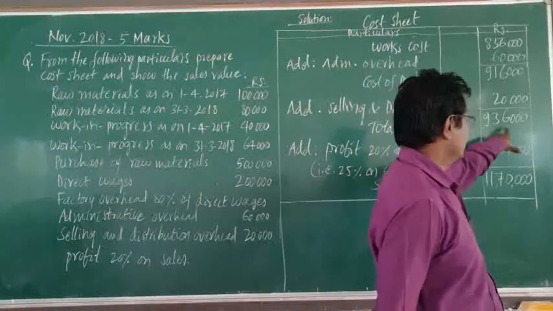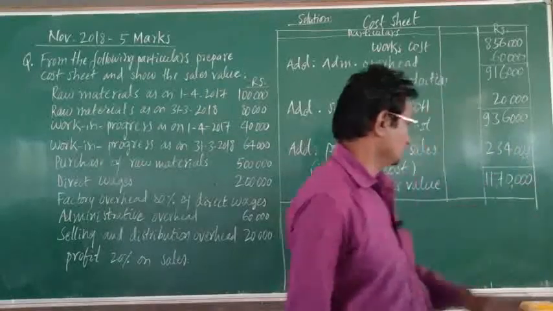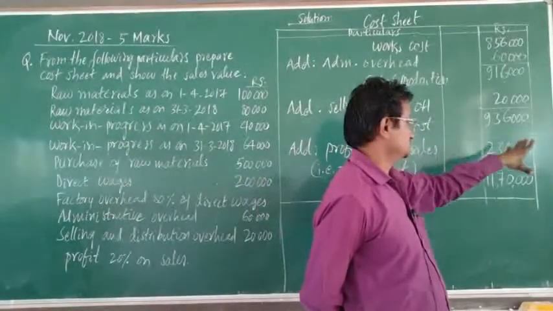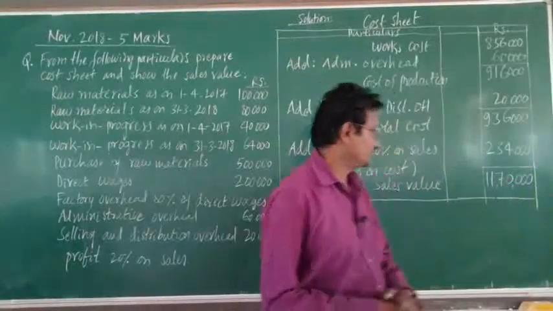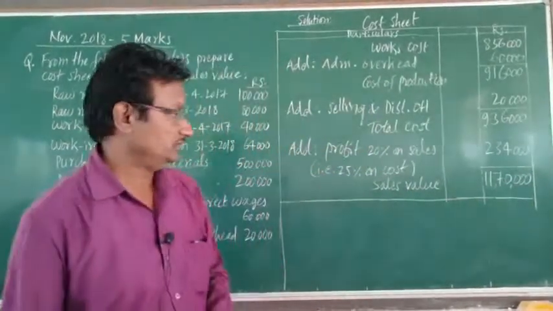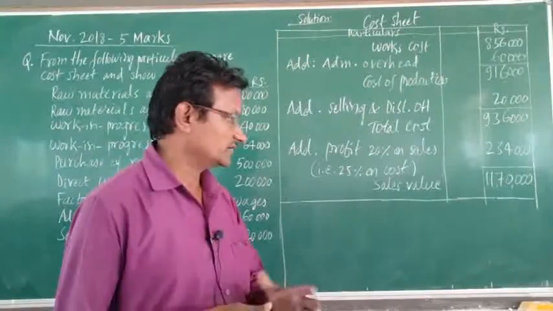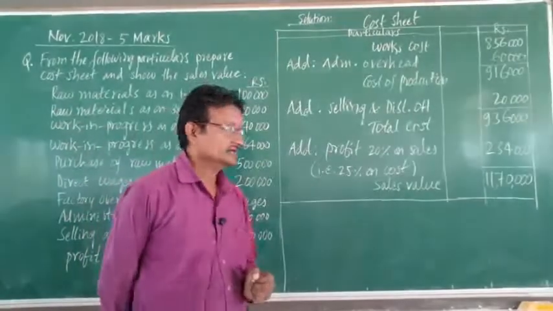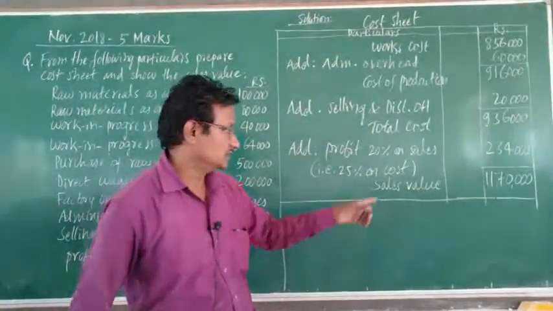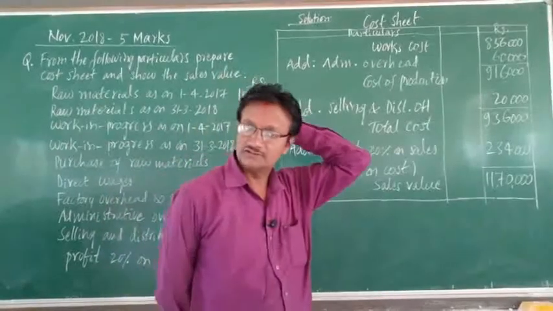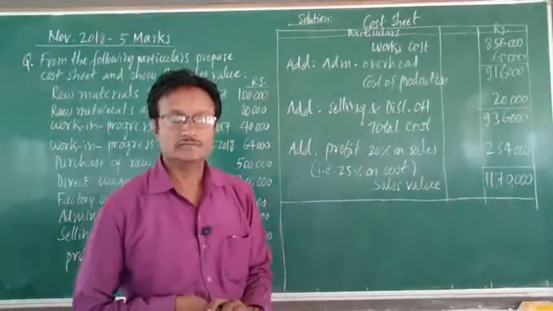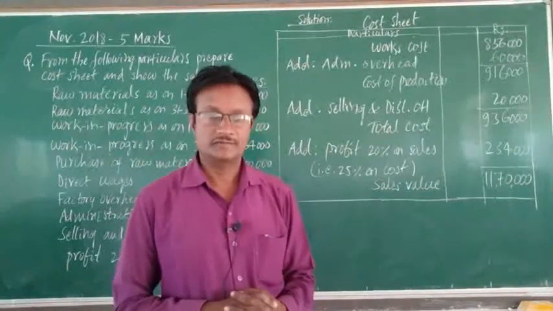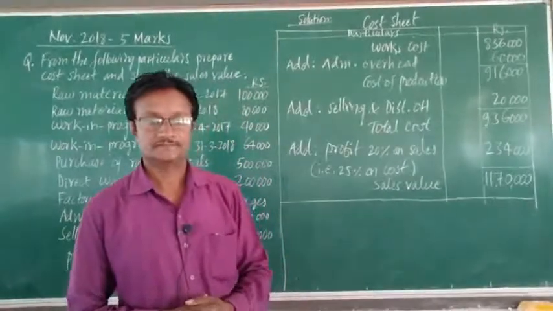25% on 9,36,000 is equal to 2,34,000. So 9,36,000 plus 2,34,000, the total becomes 11,70,000. It is the sales value. Here the total 11,70,000 is the sales value. So for preparation of a cost sheet, you have to remember the format of the cost sheet. Thank you.